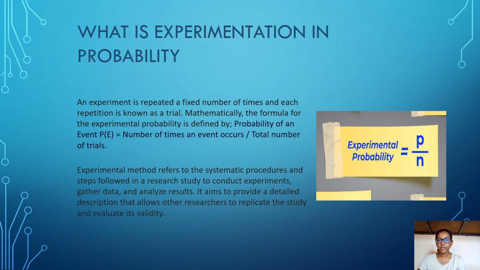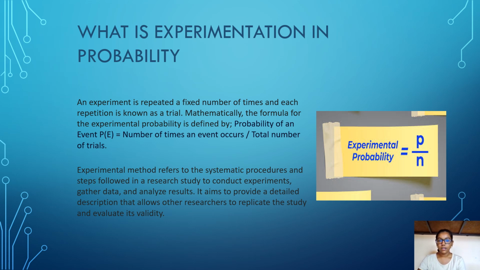What is experimentation in probability? An experiment is repeated a fixed number of times and each repetition is known as a trial. Mathematically, the formula for the experimental probability is defined by the probability of an event, P of E, is equal to the number of times an event occurred divided by the total number of trials.